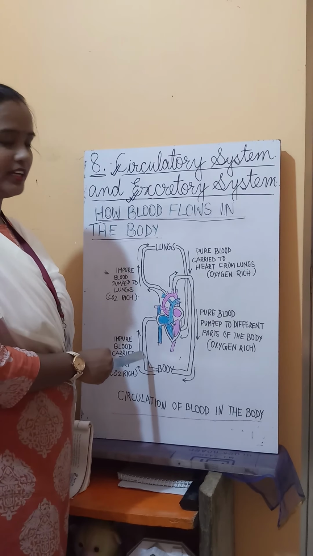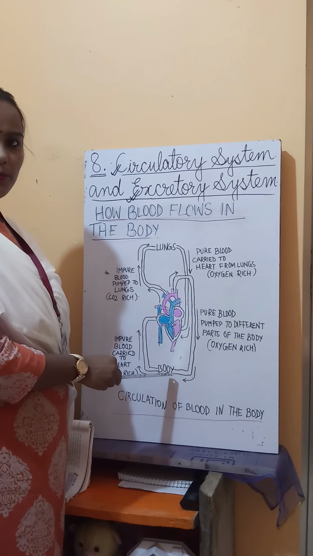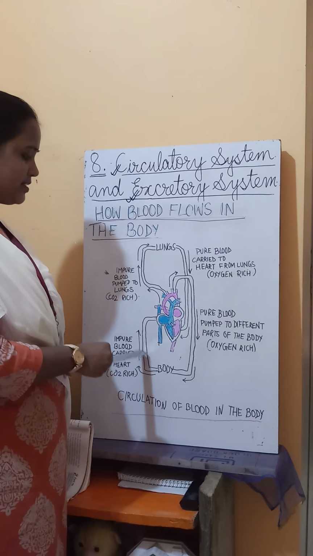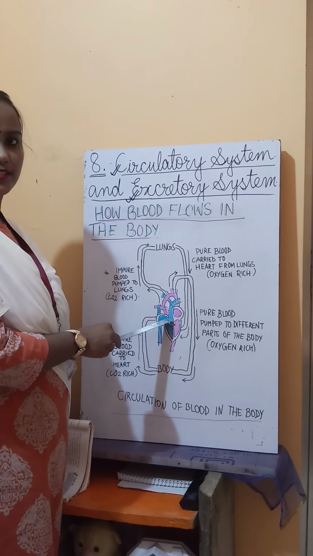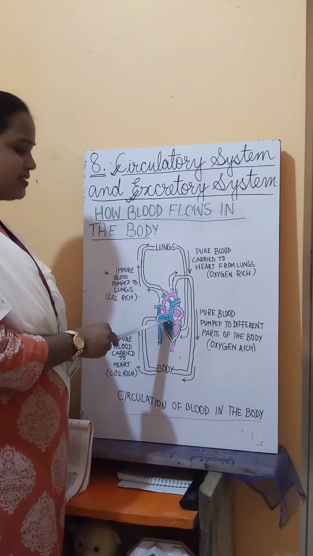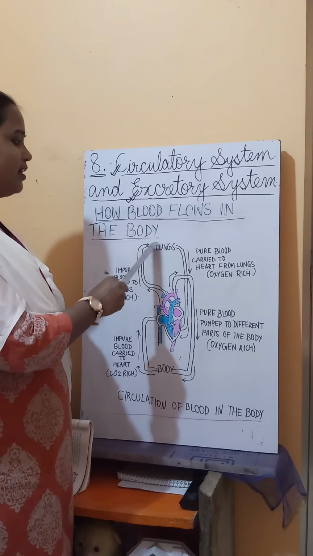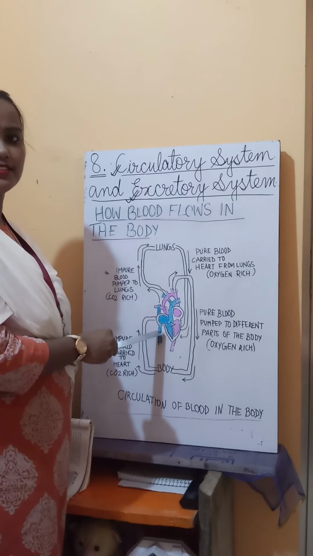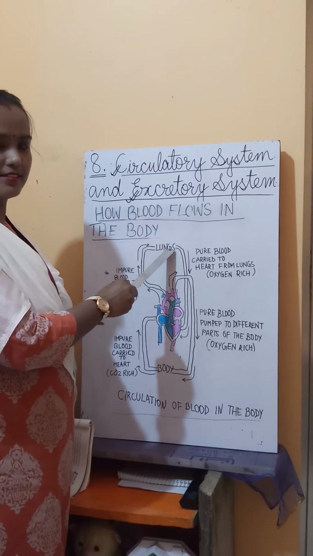I am repeating it once again. At first, the blood from all parts of the body is sent to the heart through veins, and then the veins carry this impure blood, which is rich in carbon dioxide, to the lungs. The heart pumps this impure blood to the lungs.